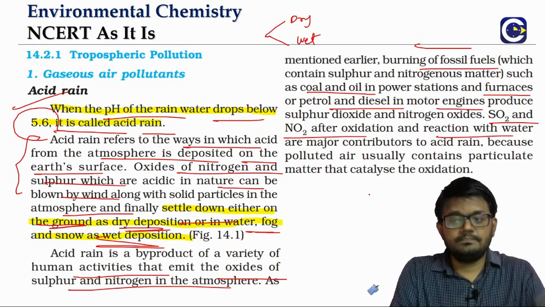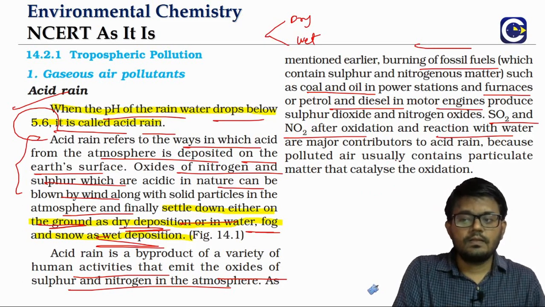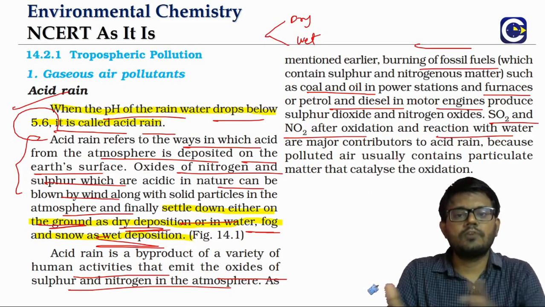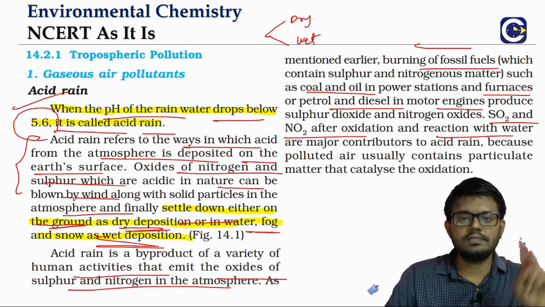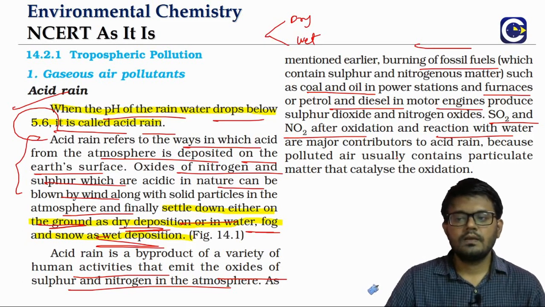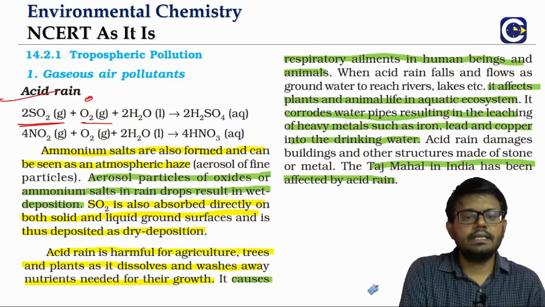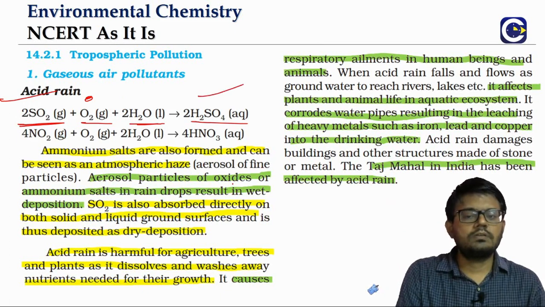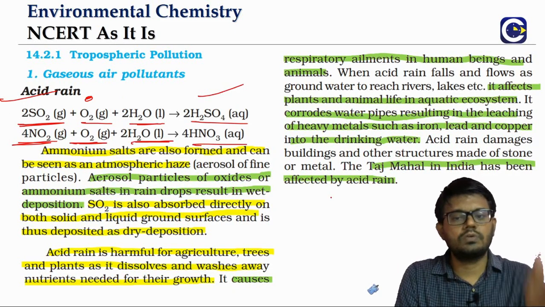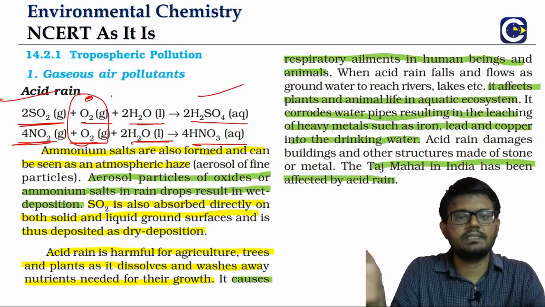They get oxidized and further react with water, leading to the formation of the corresponding acids. These two, the oxides of sulfur and oxides of nitrogen, are the major contributors to acid rain. In the overall reaction, sulfur dioxide gets oxidized and dissolves in the rainwater to give sulfuric acid. Similarly, nitrogen dioxide gets oxidized and dissolves in the rainwater to give nitric acid. The oxidation part is catalyzed by the particles present in the atmosphere.